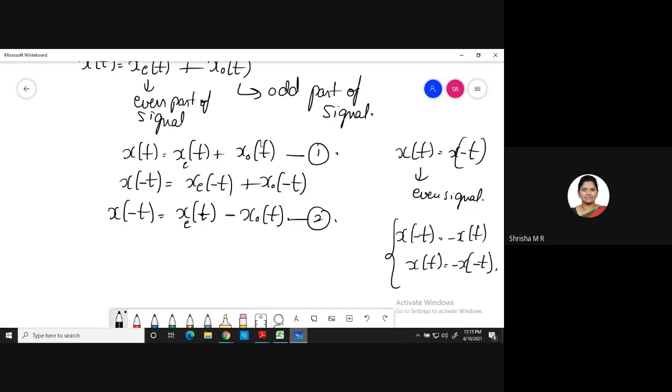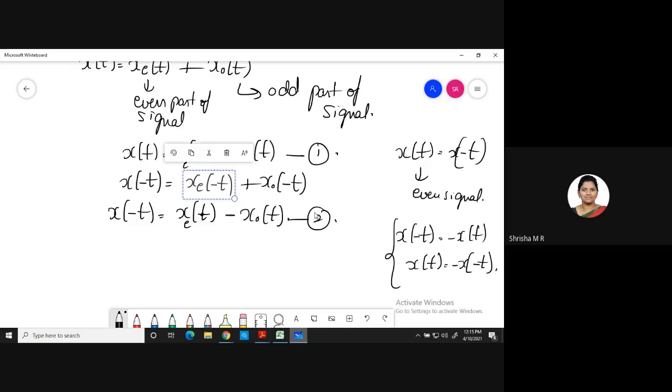So wherever you have t, replace it with minus t. Okay, x of minus t is equal to xe of minus t plus xo of minus t. Now, according to our condition of even signals, x of t is equal to x of minus t. That is the condition for even signal. So xe of minus t, I write it as xe of t only. And the condition for odd signal is xo of minus t is equal to minus xo of t. So this is my equation 1 and equation 2.